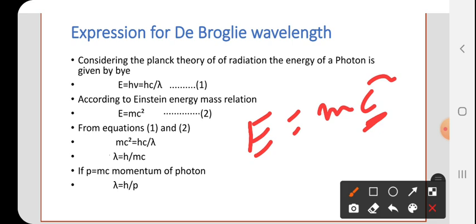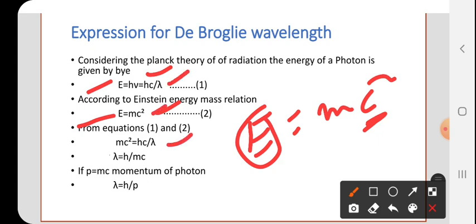Now see, equations 2 and 1 are both energies. So from equations 1 and 2, the left side terms are equal, so the right side terms must also be equal. That is why they are equated here.